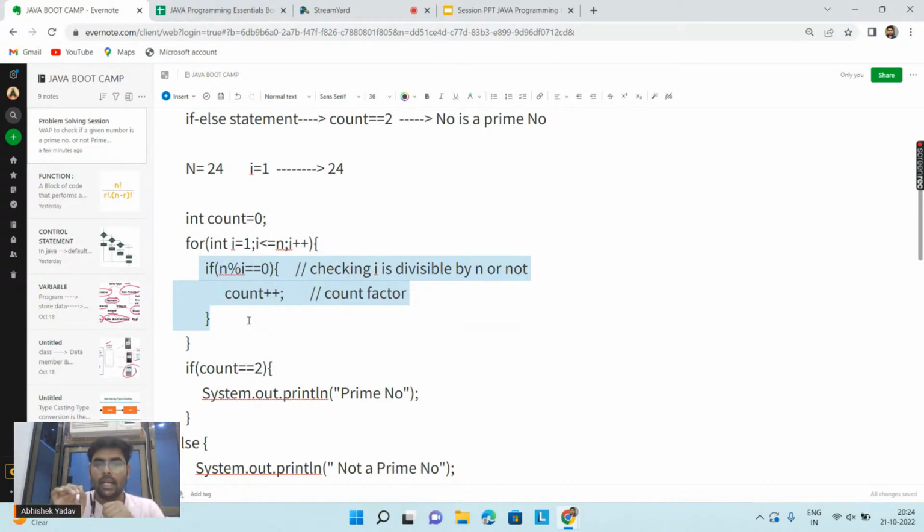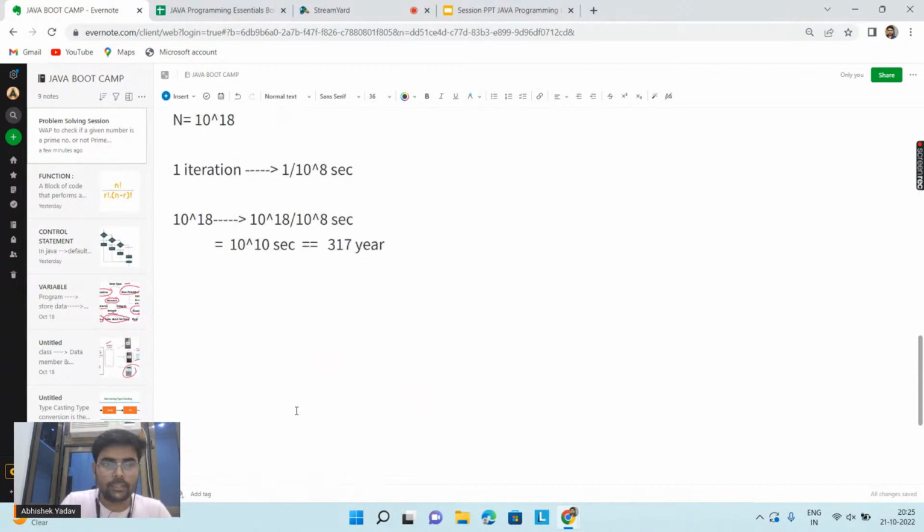Okay, and the next question is what I am doing in the body of the for loop. I am just calculating the count of factors between 1 to 24. Basically the observation is that I am counting the number of factors in a for loop. That's why I am going from 1 till n.